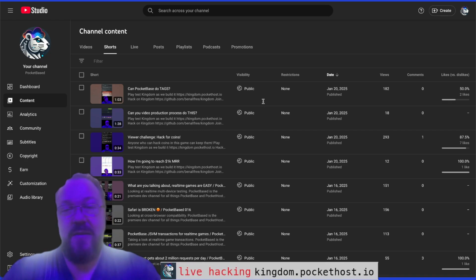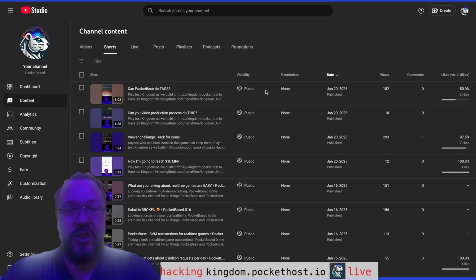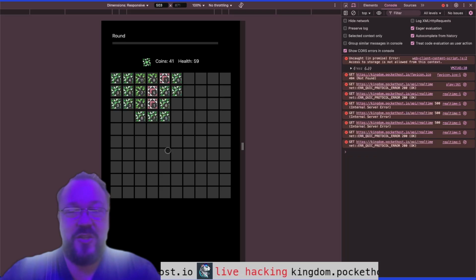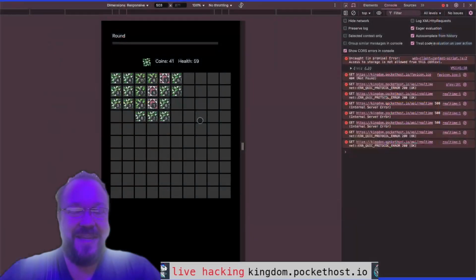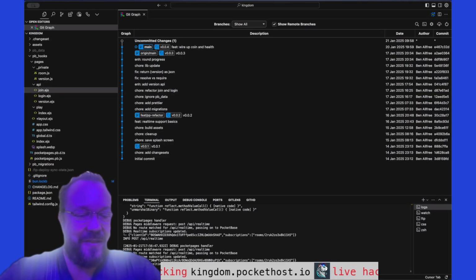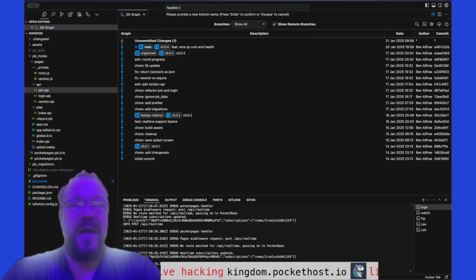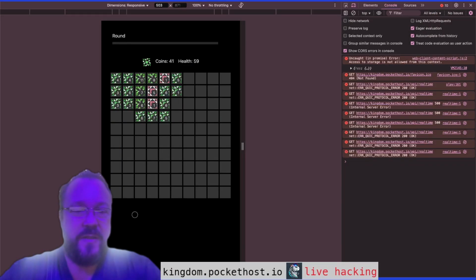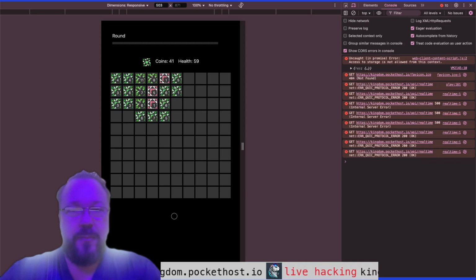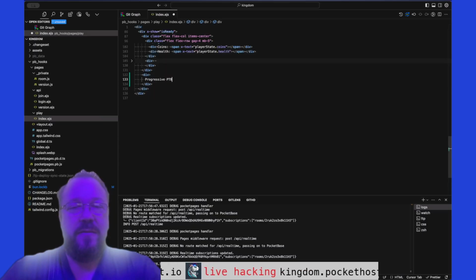I want to see if adding the word game changes anything. I'm going to make these shorts. Let's see. I think we're going to make a couple branches here. So one is going to be called Feature BTC Payout. And in this one, I'm going to say down here at the bottom, Progressive BTC Payout.